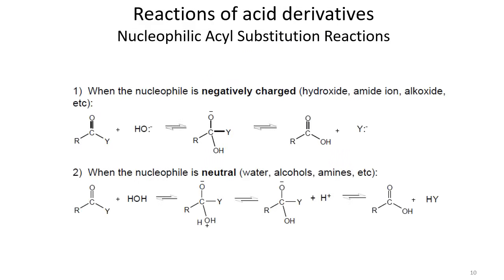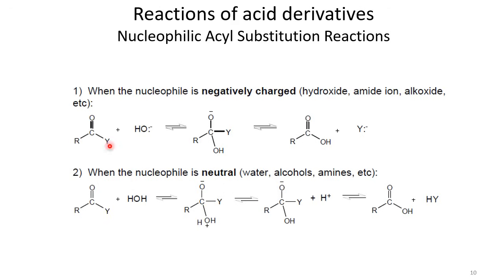starting the reactions of acid derivatives, one of the most important reactions is nucleophilic acyl substitution. It means that we are taking a substrate where acyl is the basic part of the substrate, and on the acyl part there is a nucleophilic substitution reaction. When we want to explain this reaction, we consider a compound, you can say acid derivatives, as a parent compound like RCOY. Y is basically the component that is different in all these acid derivatives. It could be chloride in the case of acid chloride, it could be an ester moiety in the case of acid anhydride, or it could be an NH2 or NR2 moiety in the case of amides.